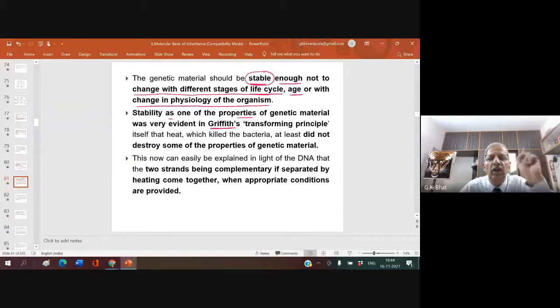It proved that even if you heat the DNA material, it will not get changed. Stability as one of the properties of genetic material was very evident in Griffith's transforming principle itself: the heat which killed the S strain bacteria did not destroy some of the properties of genetic material. Have you understood this point?